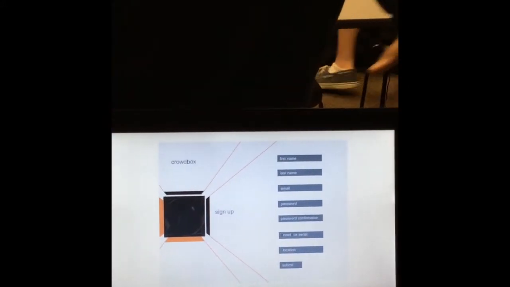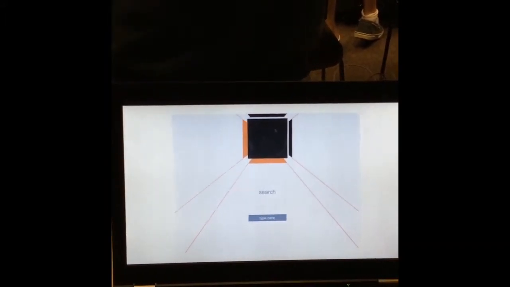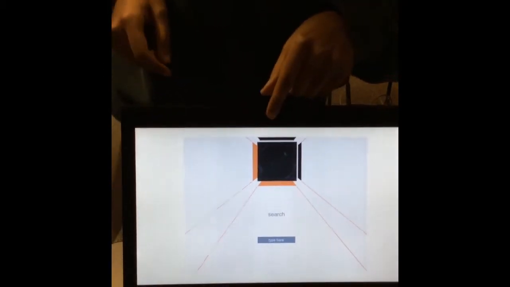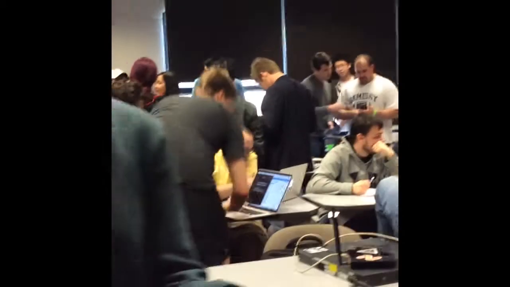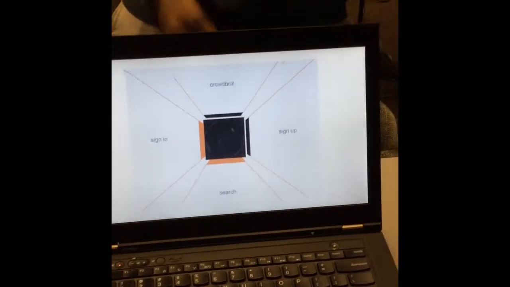Using a socket. This is the home page, and as you can see, it's very simple. And as you click, it just moves over to the next slide, to the next page where you would sign up, or if you already have an account, you can sign in, and then everything is just supposed to be a dynamic flow between these quadrants. So here, if you were to go into a restaurant or some commercial space and you link up with their Edison, then you can download the songs that are in their playlist and so on and so forth. So this is the actual interface as a final product.